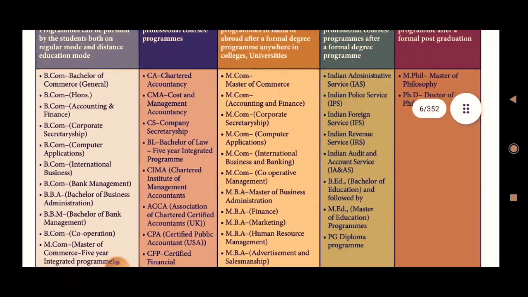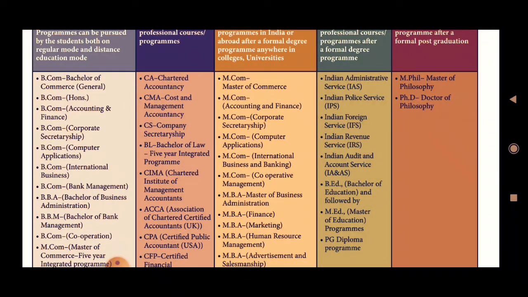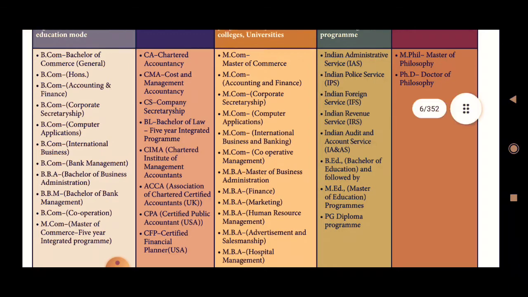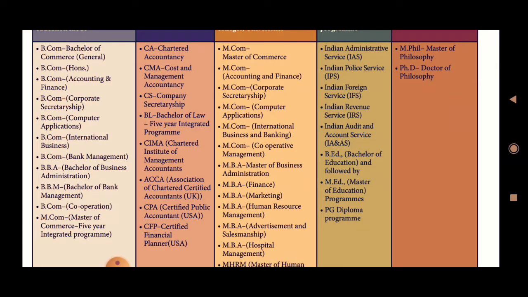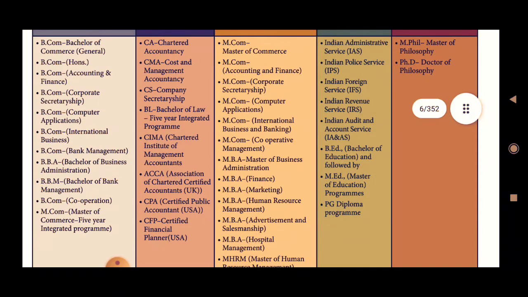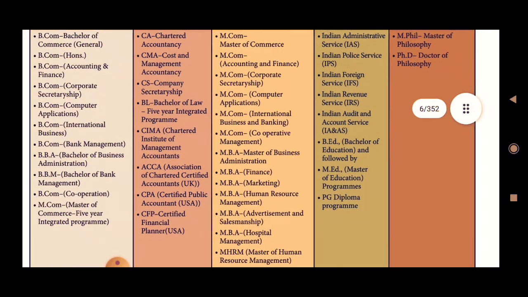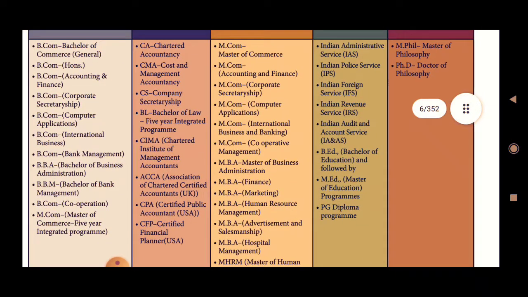First, BCom, Bachelor of Commerce, that is the main group. BCom General is the main group. Okay, and then BCom Hons, that is the new group that came. Third one, BCom Accounting and Finance, and then BCom Corporate Secretary, BCom Computer Application, BCom International Business, BCom Bank Management, BBA Bachelor of Business Administration, BBM Bachelor of Bank Management, BCom Corporation, and then MCom Master of Commerce. Okay, now it came into the 5-year integrated program also.